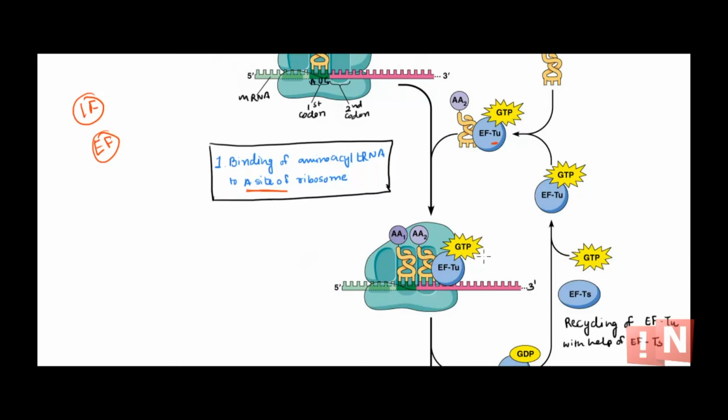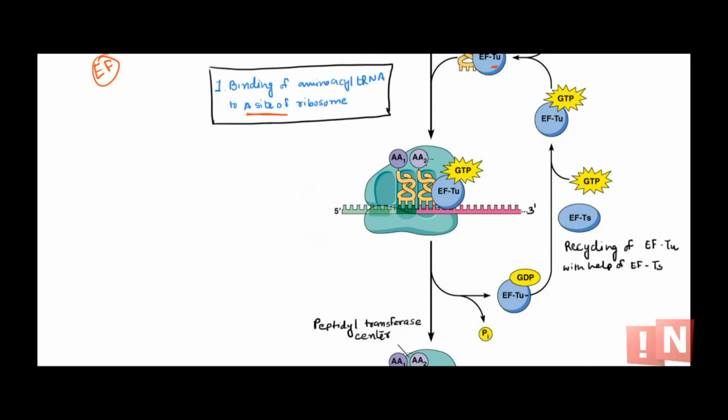Now it is also possible that some mismatched tRNA might come and try to sit over here. That will not fit in, because the codon and anticodon match will not be there. There will be no hydrogen bonding, so it will simply be removed. The correct tRNA, with the correct anticodon, will come with EF-Tu and GTP and sit on the A site. Okay, this much is clear.